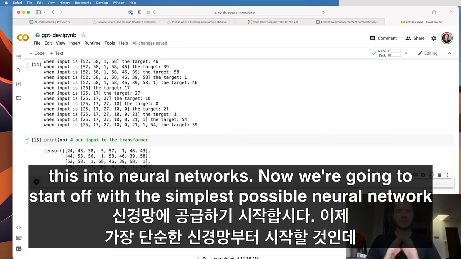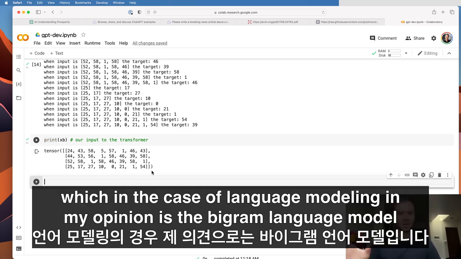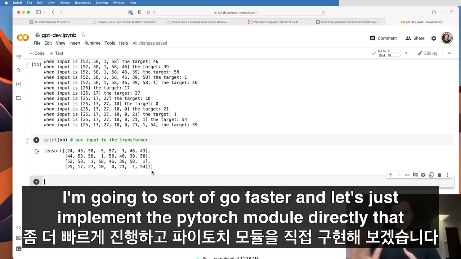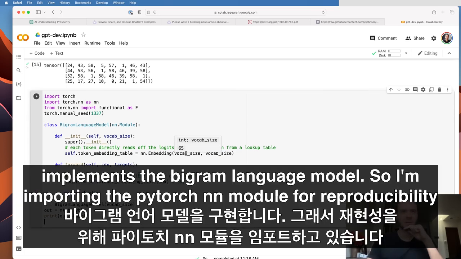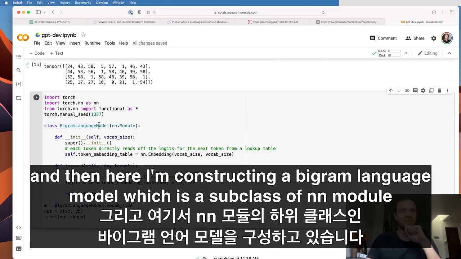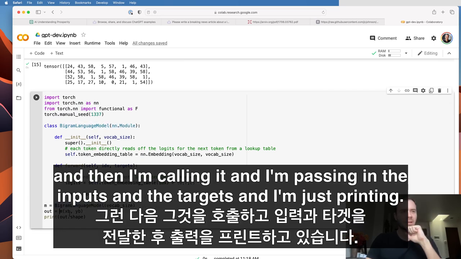Now we're going to start off with the simplest possible neural network, which in the case of language modeling, in my opinion, is the bigram language model. And we've covered the bigram language model in my makemore series in a lot of depth. And so here I'm going to go faster, and let's just implement the PyTorch module directly that implements the bigram language model. So I'm importing the PyTorch nn module for reproducibility. And then here I'm constructing a bigram language model, which is a subclass of nn.Module. And then I'm calling it, and I'm passing in the inputs and the targets.